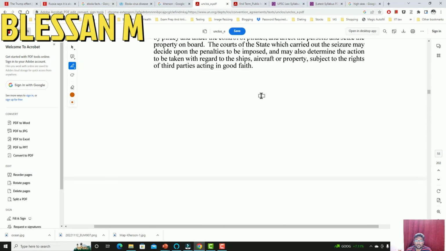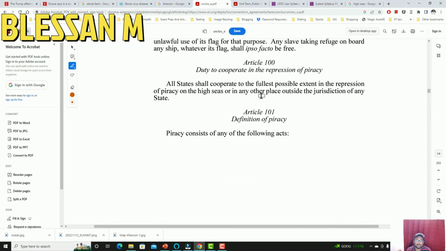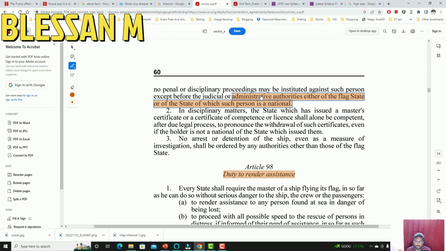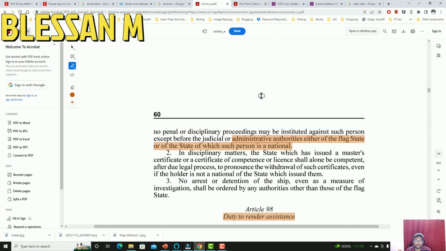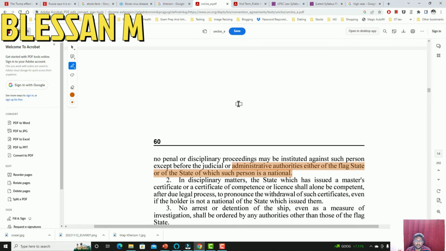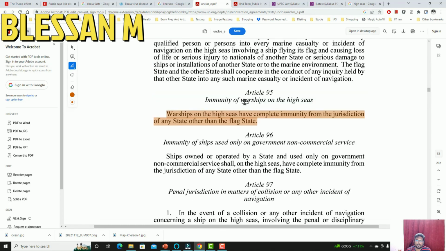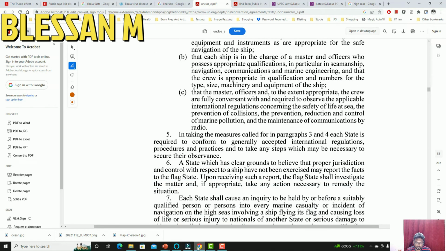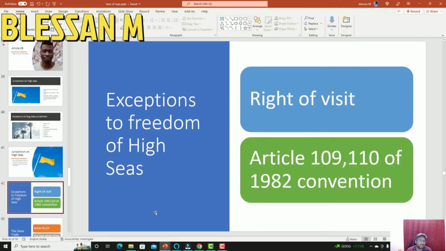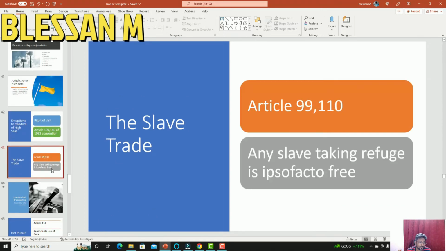So there is the right of visit with regard to the flag state, and some of the things we saw with regard to exceptions to the jurisdictions.